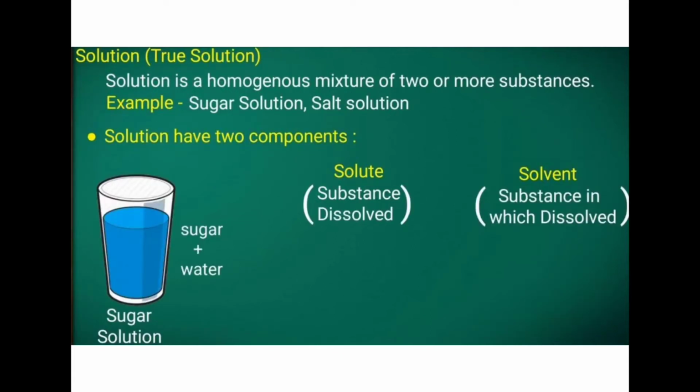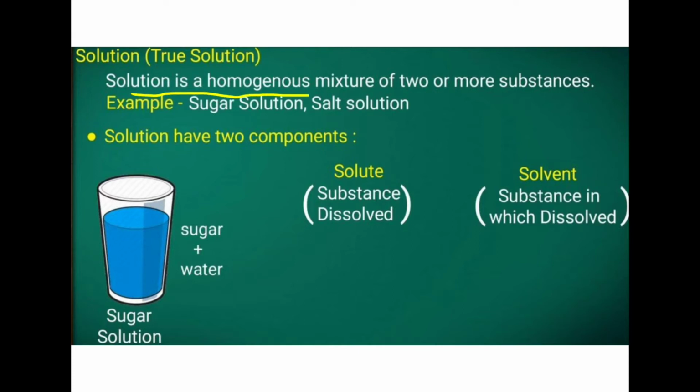Then the next one is about true solution. So we know what a solution is. A solution is a mixture of solvent and solute. So when we are speaking about this salt solution, salt is the solute and water is the solvent. So we are making a solution. So what is a true solution?